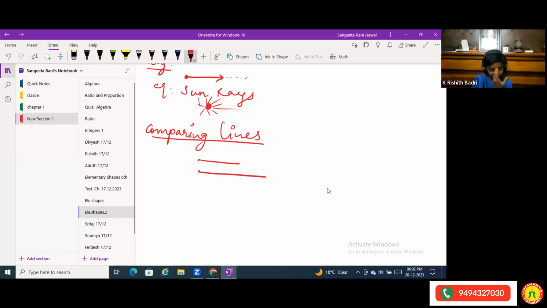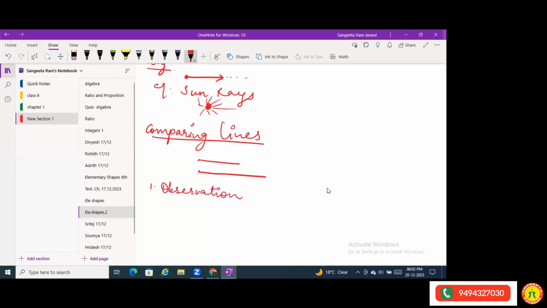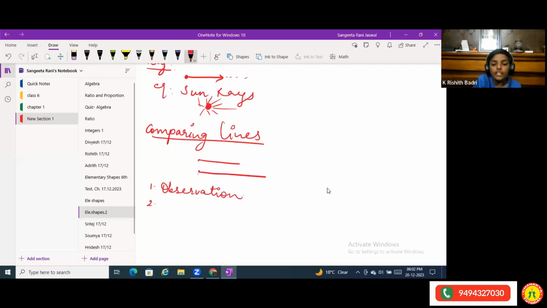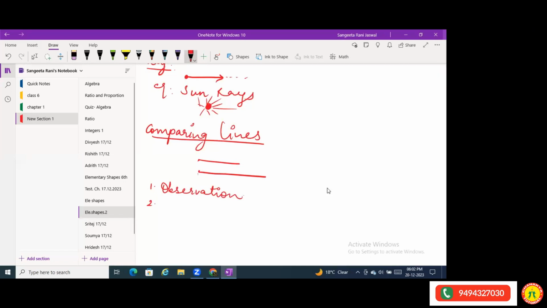Depending upon the difference, if one is 3 centimeters and the other is 5 centimeters, we can tell. But if one is 3.9 and the other is 4 centimeters, we cannot. So just by estimation and observation, we can say one line is short and one line is tall, until we measure it very accurately.